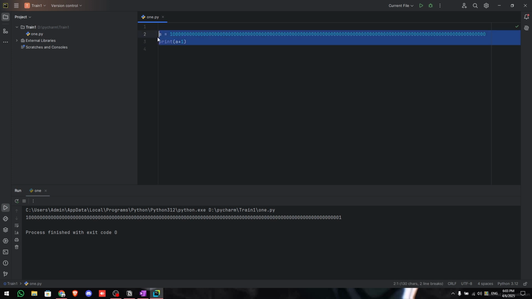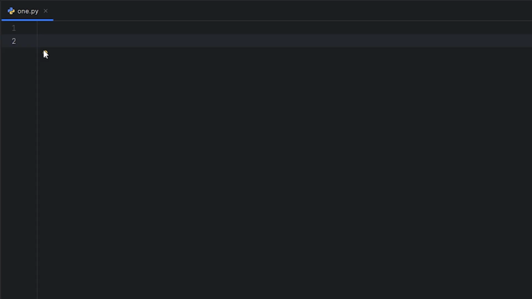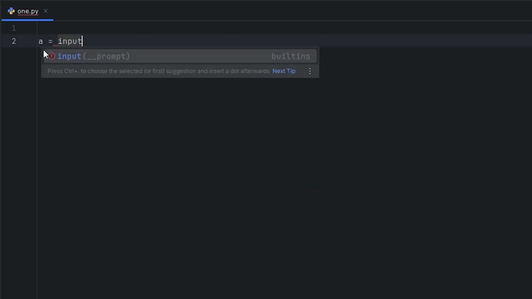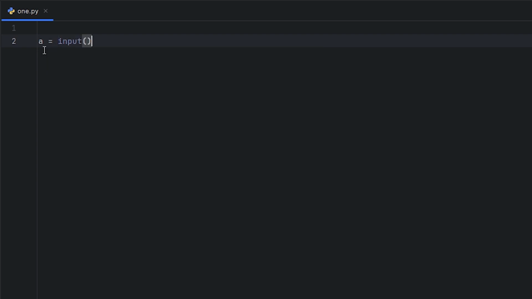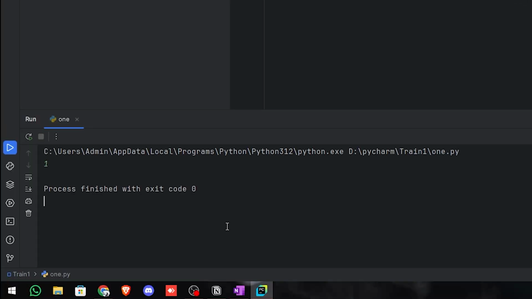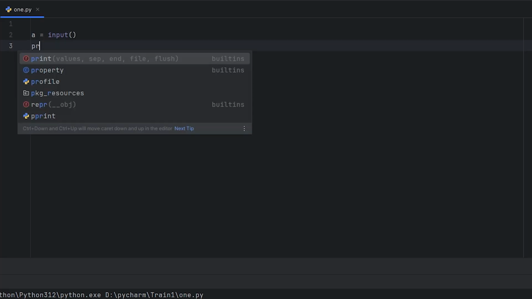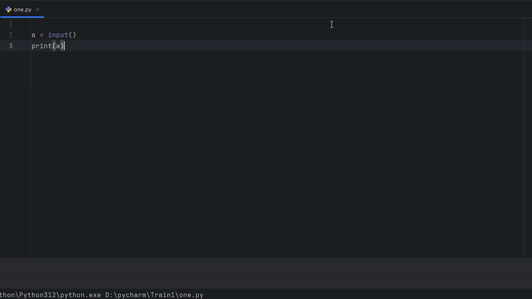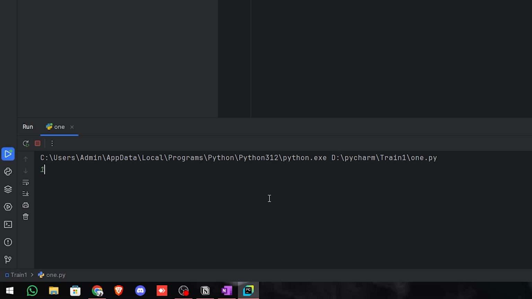Okay, so now let us see how to take input. In Python we use input to take input. Well, how does that work? A equals to, we type input, quotation, and boom, that's enough to take an input. So run here, 1 here. Well, how do I know what input? Print A. Simple. We print the A. Now here let us do 1, boom, I have 1. Let us do this, I have that.